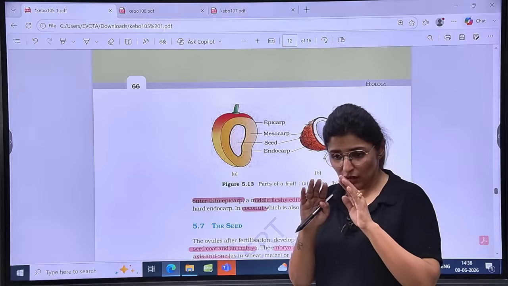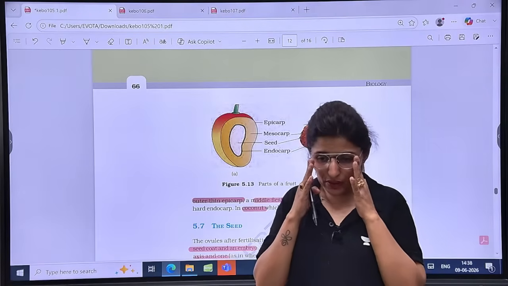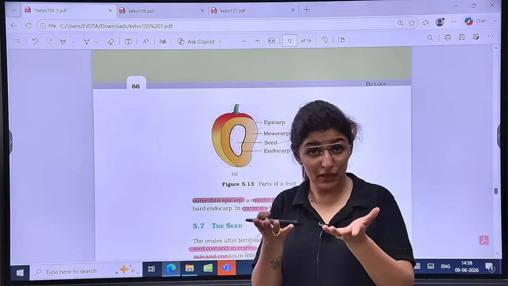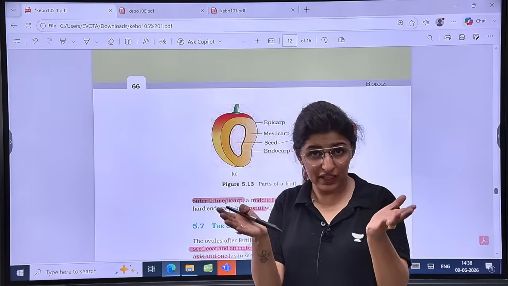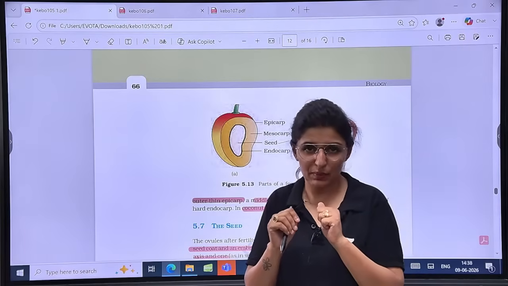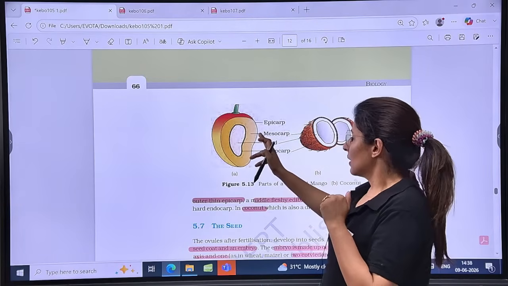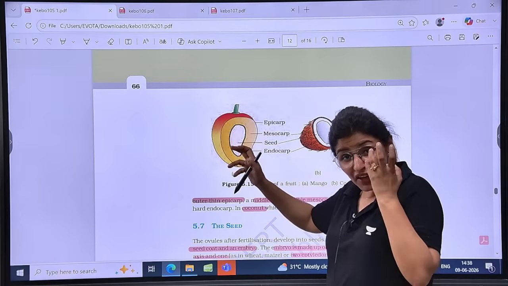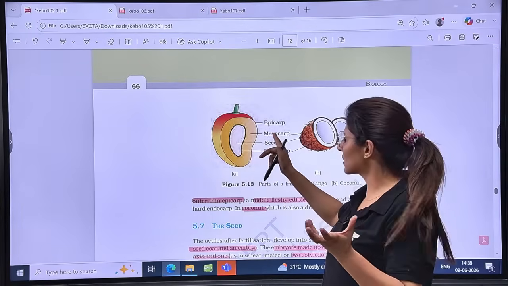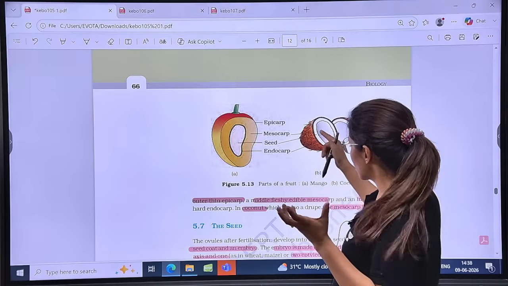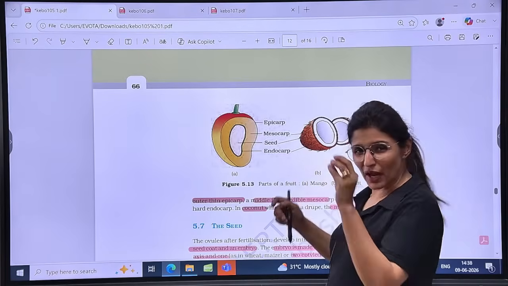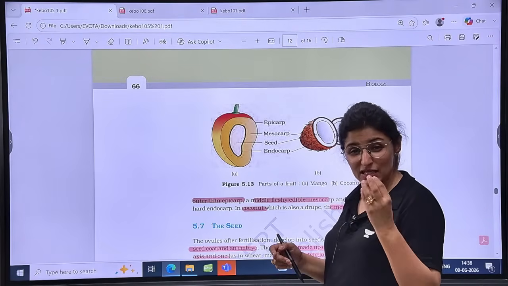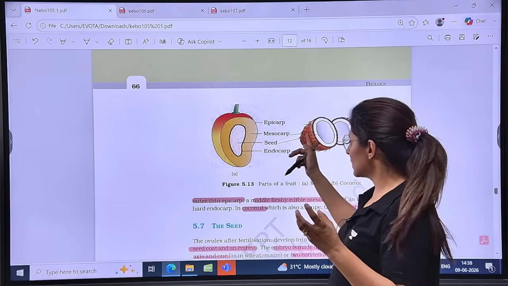Otherwise, in the coconut we drink coconut milk from, that green outer layer represents the epicarp. Then in the case of mango, the edible part, the fleshy, juicy, fibrous part that we eat, that is mesocarp. And in the case of coconut, these brown, fibrous, sclerenchymatous, thick structures are the mesocarp.